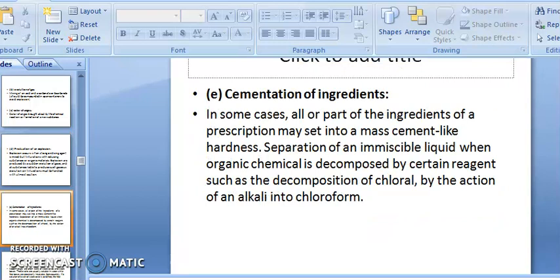Then cementization of ingredients. In some cases, all or part of the ingredients of a prescription may set into a mass of cement-like hardness. It forms a cement-like mass because of a combination.